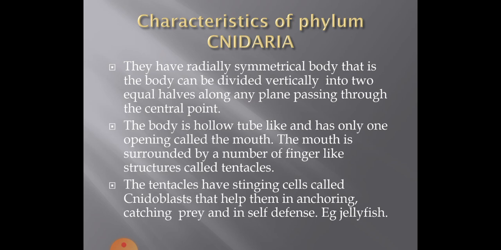The body is hollow, tube-like and has only one opening called the mouth. The mouth is surrounded by a number of finger-like structures called tentacles. The tentacles have stinging cells called cnidoblasts that help them in anchoring, catching prey and also in self-defense.